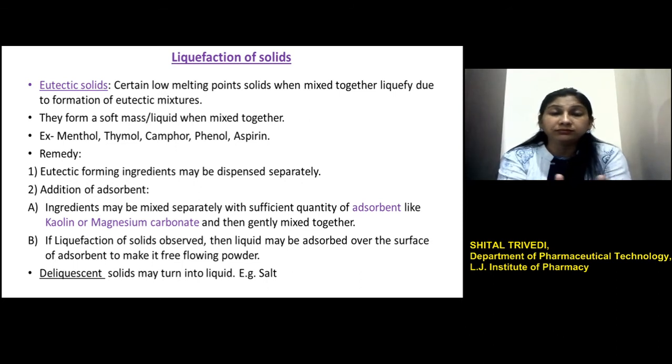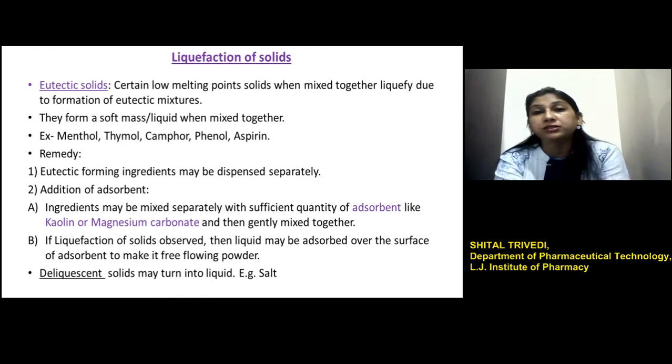So this is undesirable, and this kind of problem can be solved in different ways. For example, if the formulation components are forming a eutectic mixture, then these components can be separately dispensed or packed, and at the time of administration, they can be mixed together. Or this problem can be solved by adding an adsorbent like kaolin or magnesium carbonate.